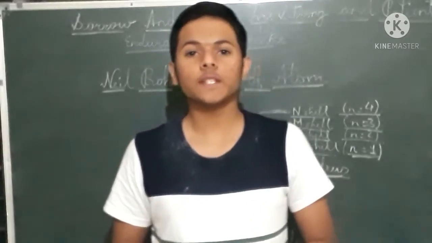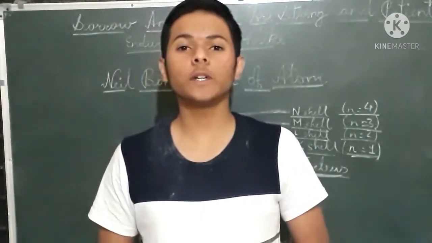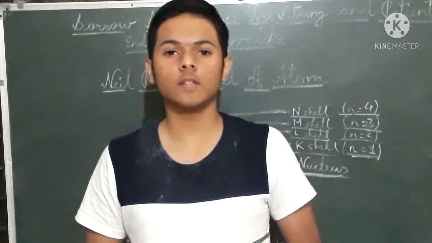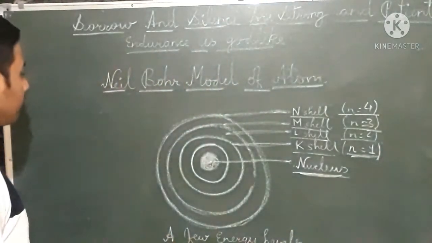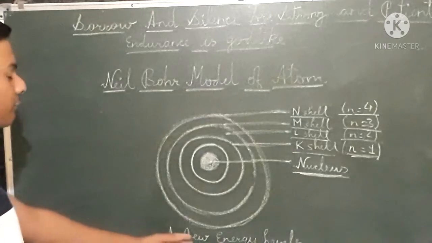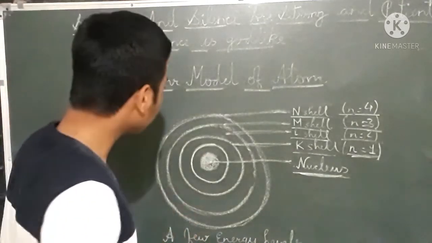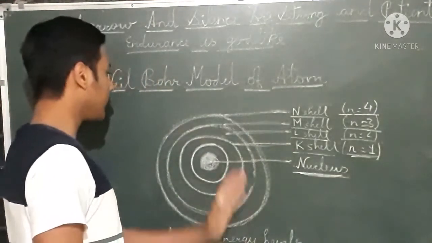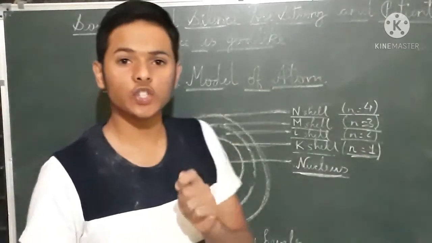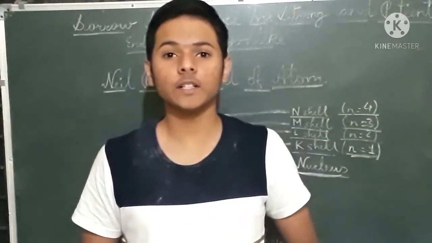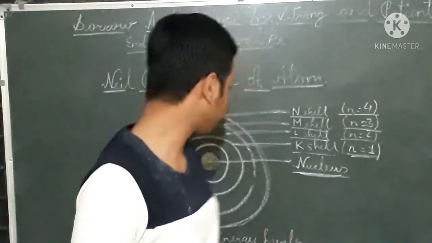Now we are going to see how electrons are distributed in different orbits. First of all, look at this diagram. This diagram shows a few energy levels inside the atom. These are all discrete orbits, and orbits or shells we call energy levels, a name given by Niels Bohr.